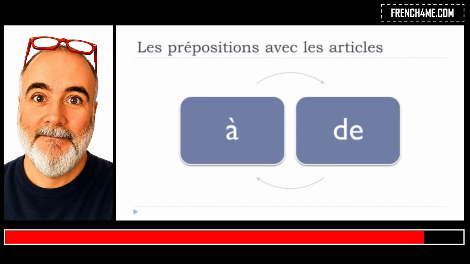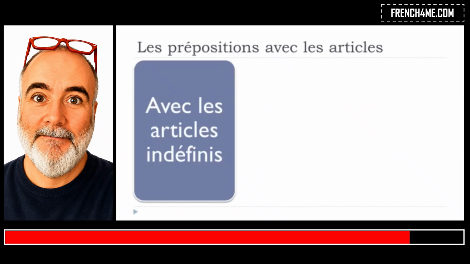Okay, and after that, we'll see les articles définis, le, la, les. Okay, and especially we'll concentrate on the way these prepositions will react when they are combined with these articles. Okay, so the first one that we will discover together will be à. Okay, and so we'll see avec les articles indéfinis.